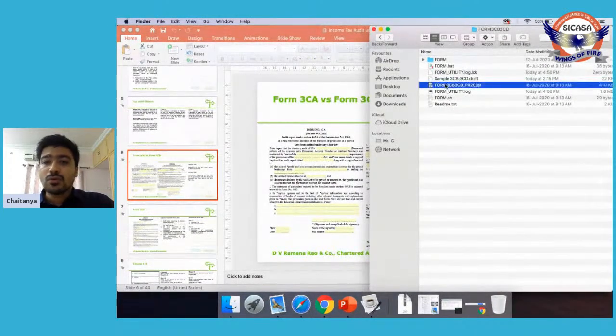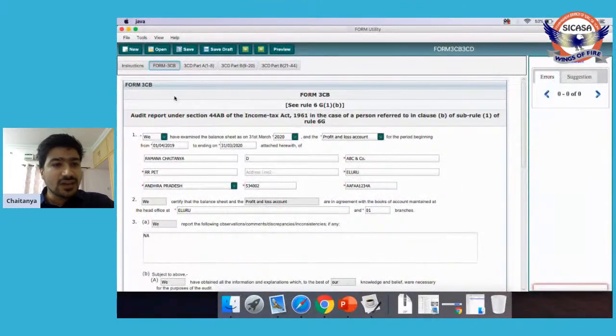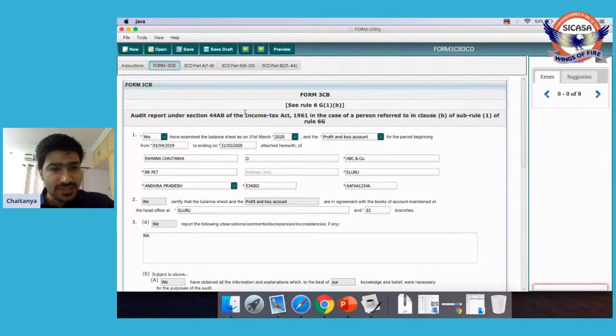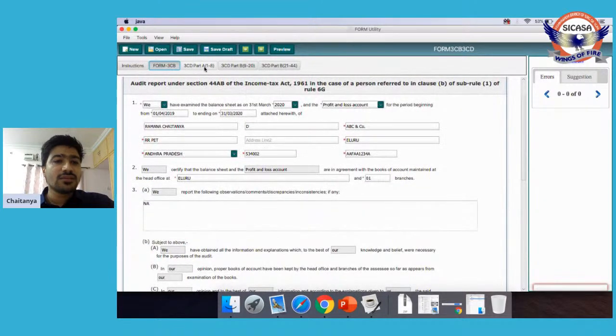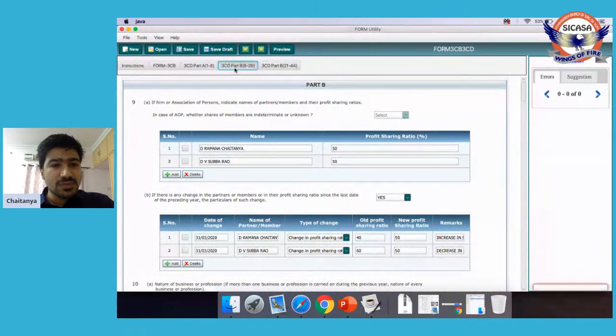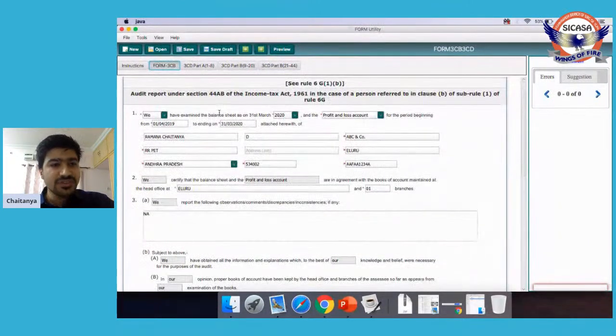So let me open this 3CB, 3CD here. Yeah, this is how the utility looks like. On the first page, you have instructions, and in the second tab, you have form 3CB here, and in the third tab, you have form 3CD clauses 1 to 8. Fourth, you have 3CD clauses 9 to 20. Fifth, you have form 3CD clauses 21 to 24. So as we have seen, this is how 3CB looks like.